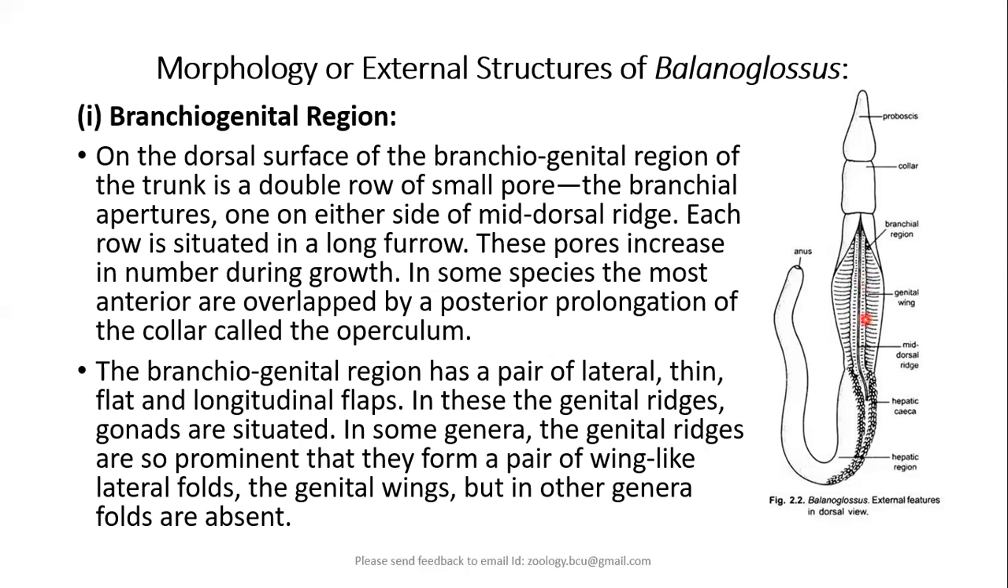And each row is situated in an elongated furrow. In some species, in the anterior-most part, you also see an overlapping here. The skin is showing a sort of overlapping, folding, which is called operculum.